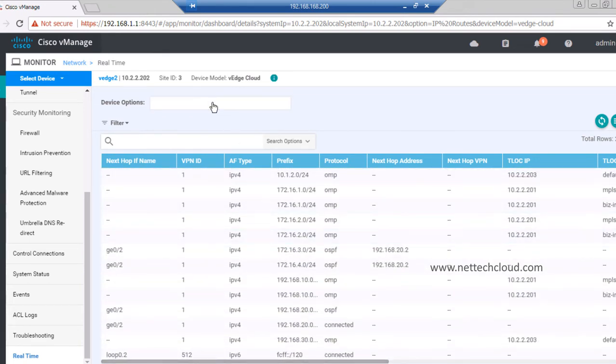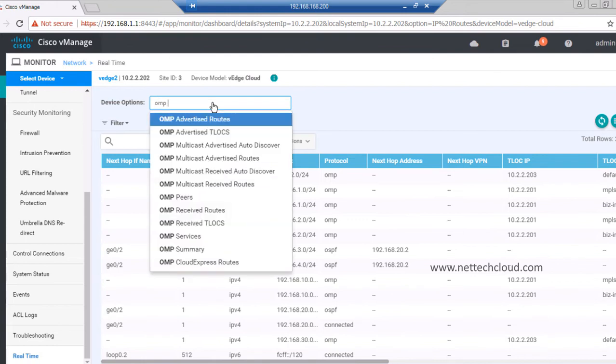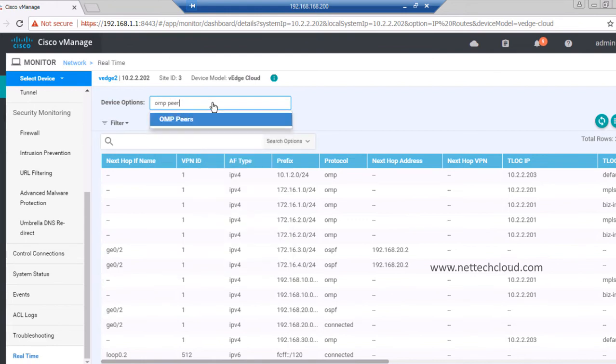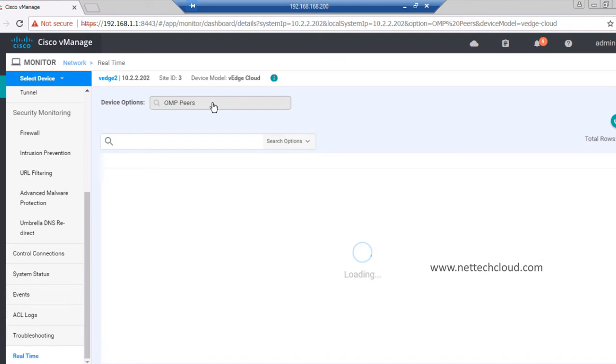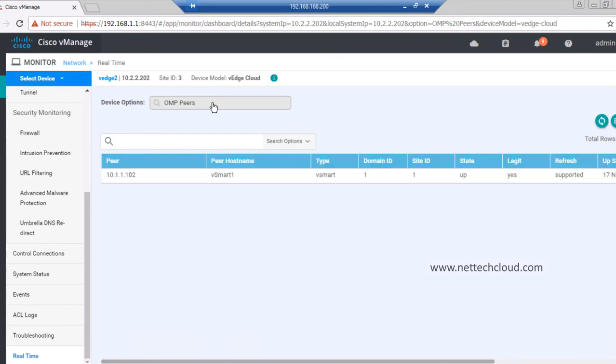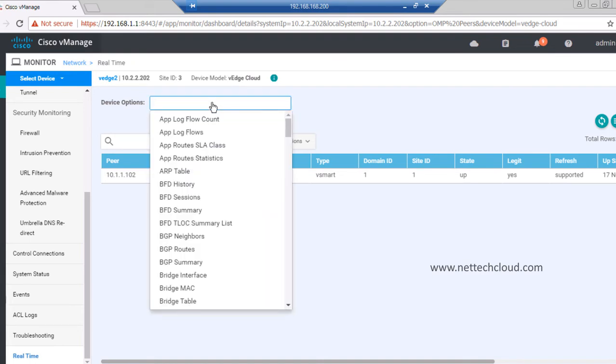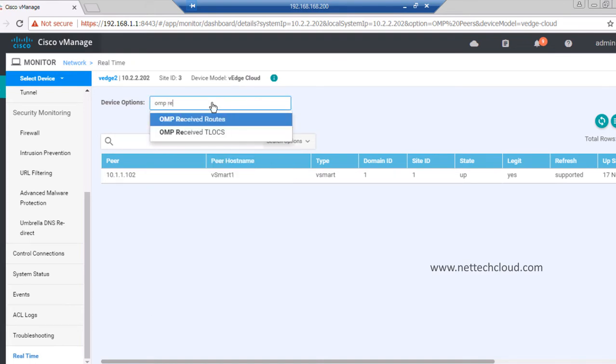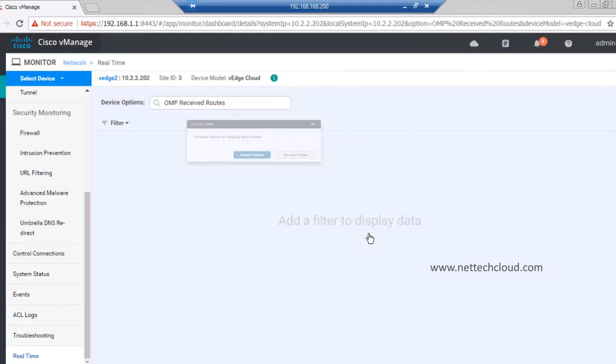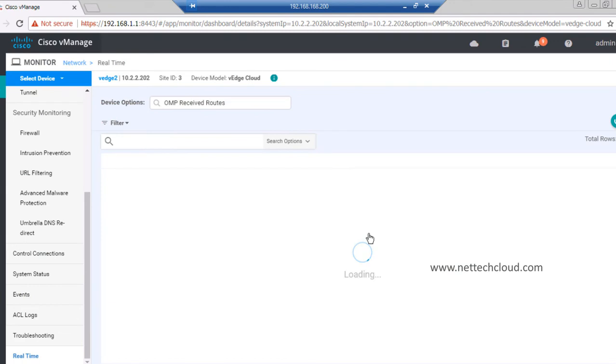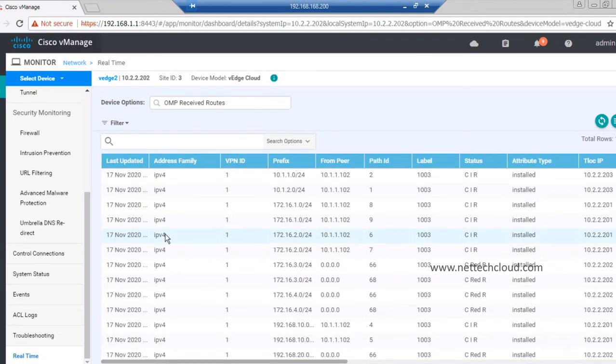Any other, like OMP peers, or advertised routes, received routes, which is similar to show IP BGP neighbor, then the neighbor IP advertised routes, or show IP BGP neighbor and neighbor IP then received routes. So similar to that here we have OMP received routes or advertised routes, TLOC routes, do not filter. So really we don't need to go to the WAN Edge device in fact, right?